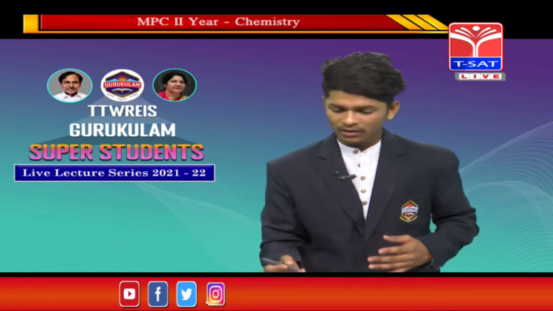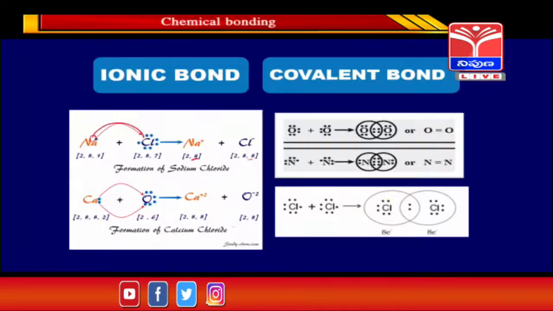And they form 8 electrons in the outermost shell, guys. See here, guys, 1, 2, 3, 4, 5, 6, 7, 8. This chlorine atom gets 8 electrons, so it gets stable. And the other chlorine atom also gets 8. 1, 2, 3, 4, 5, 6, 7, 8. It also gets stable, guys.